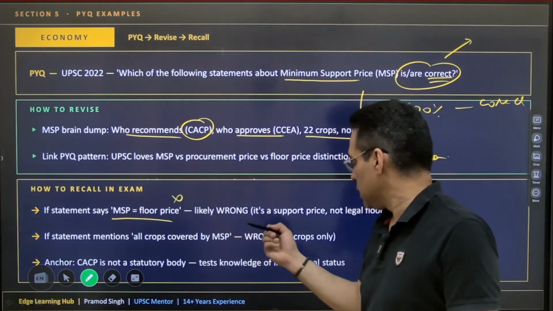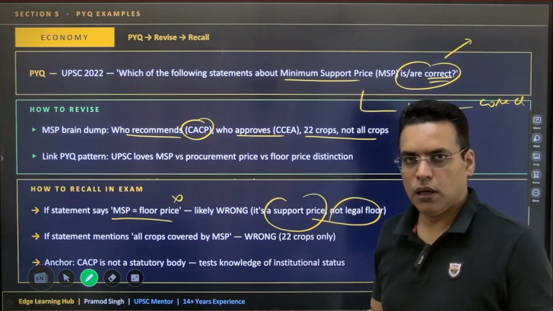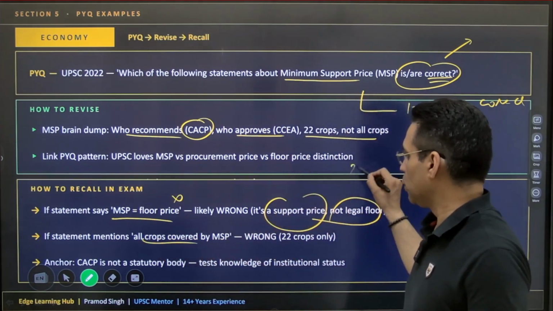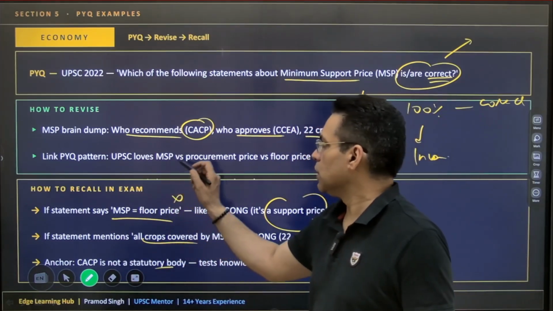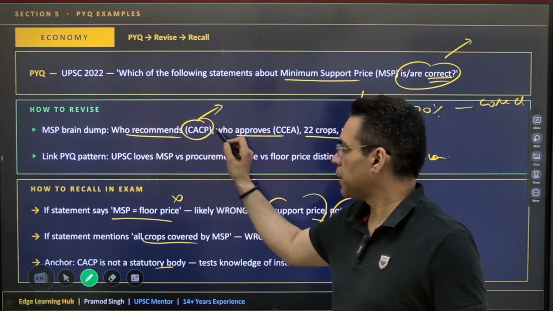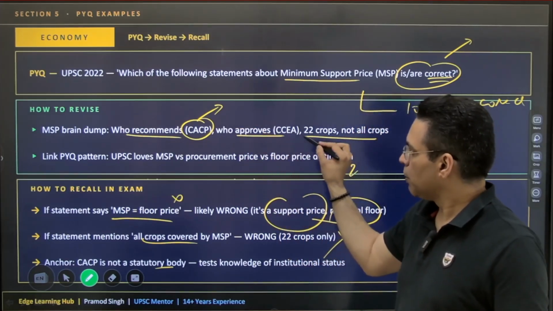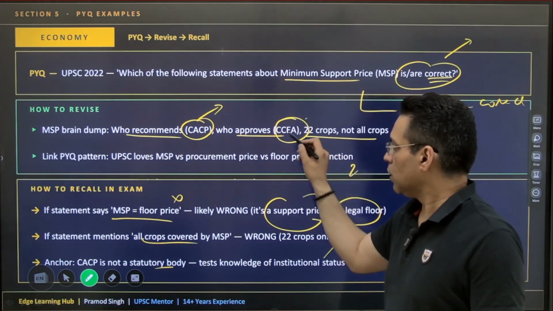Wrong. It's not a floor price. It's a minimum support price, and there is no legal backing for it. If a statement says all crops, remove it, because it covers 22 crops. CACP is not a statutory body. CACP is the Commission for Agricultural Costs and Prices, and it recommends. The Cabinet Committee on Economic Affairs, the highest, strongest body headed by the Prime Minister, approves it.